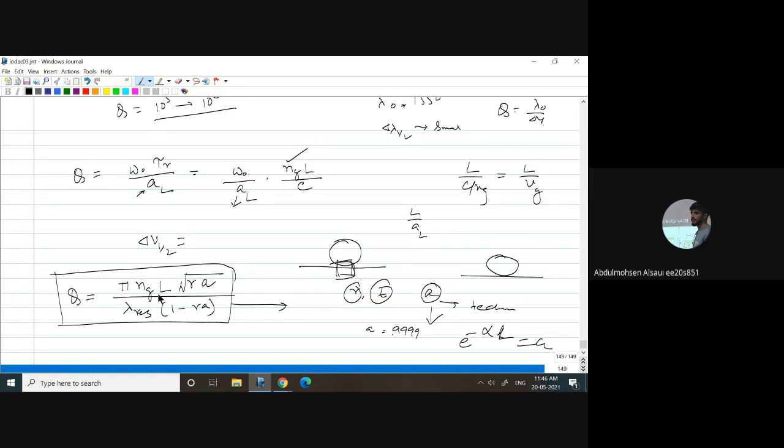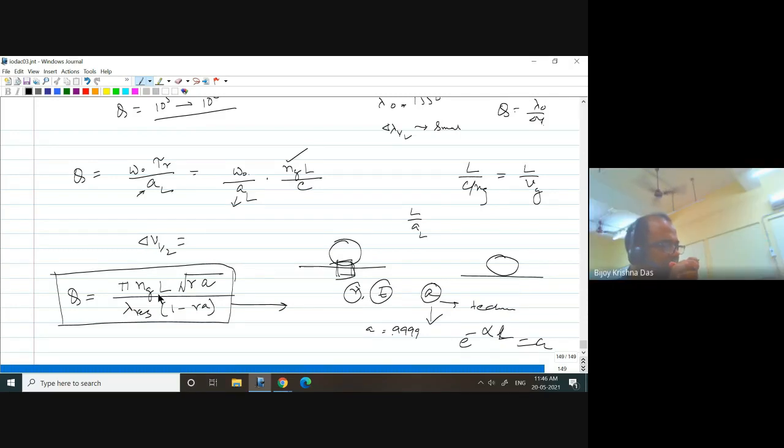If I make L bigger, then we have more loss because the path is longer. Suppose the loss is somewhat compromised, so that by increasing L, whatever you gain in the denominator, loss may not contribute that much. We have seen that for a given waveguide, even if we fabricate in our lab, if I go for a longer length, though loss increases a bit, the Q value is increasing.